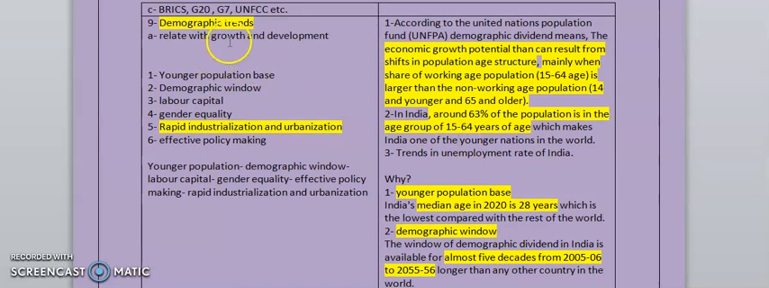If a question comes on demographic trends or demographic dividend, as you know, in RBI 2020 also there was one question related to the demographic dividend.